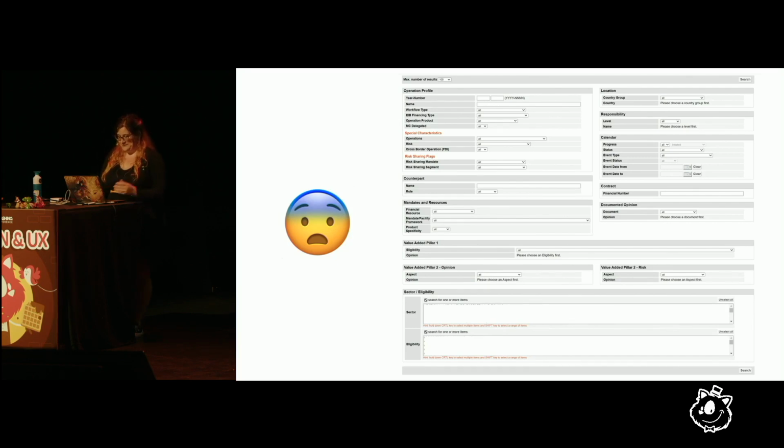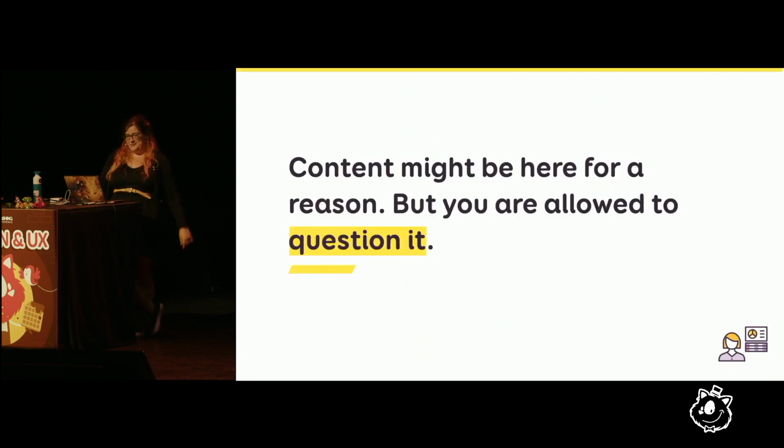So you might want to remove half of the filters here. You might ask, do we need all of that? Really? Are you sure? The thing is, the giant monster was built, so at some point some people asked IT to build that. Some filters were there for a reason, but just because they were there for a reason doesn't mean we're not allowed to question them. Some of those filters are not even working. You cannot oversimplify it, but you can make it better, and you can make sure that it makes sense.